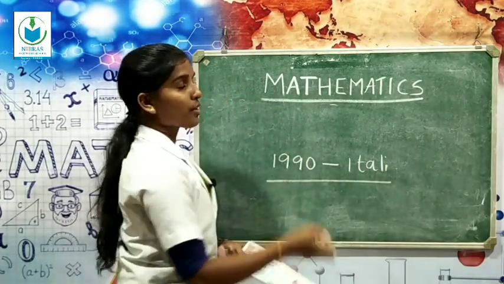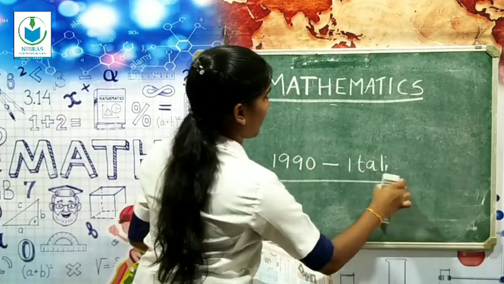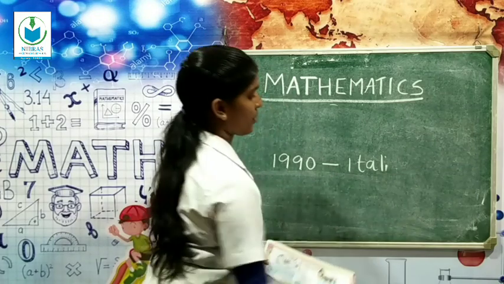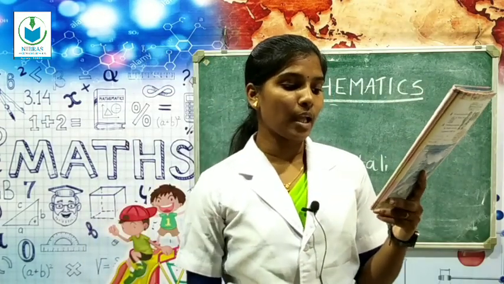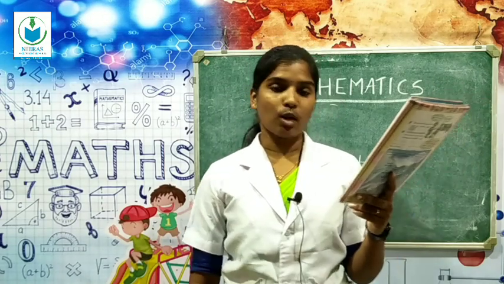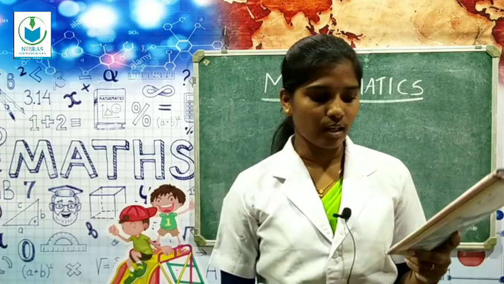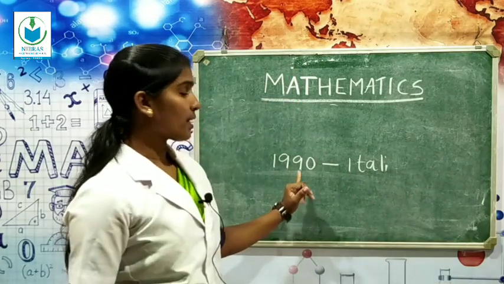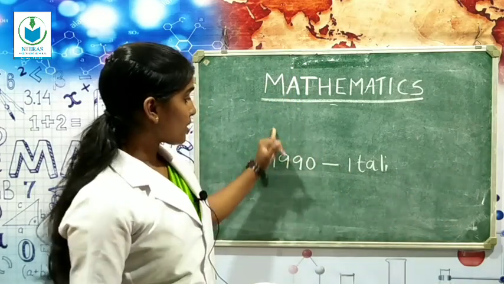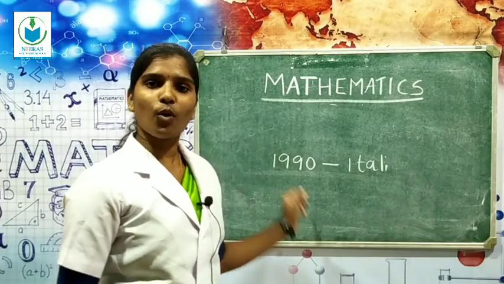So we want to find out the other years. There are Argentina, Spain, Mexico, Italy, USA, France, South Korea, Japan, Germany, South Africa and Brazil. One is done for you, Italy, 1990. The tournament is held every 4 years.